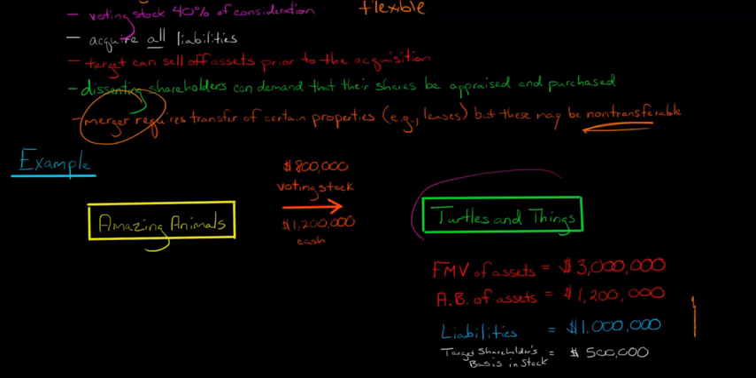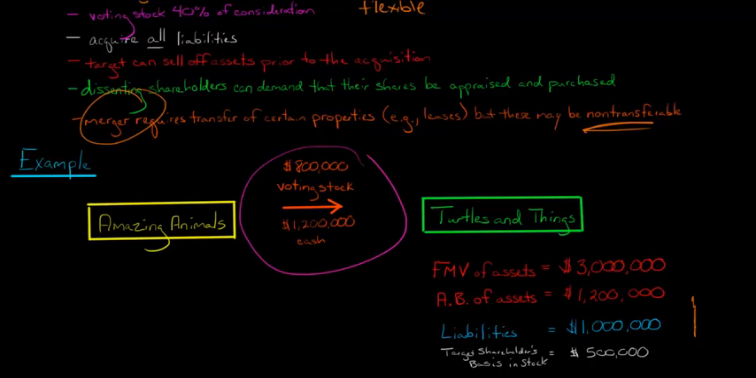You want to acquire Turtles and Things, right? Let's leave aside now whether it's a merger, consolidation, and so forth. We already talked about the form. Let's just get into the specifics of the consideration. You're going to pay roughly $2 million, $800,000 of which is voting stock of Amazing Animals, and $1.2 million of cash, right? And so we see that the voting stock is at least 40% of the total consideration.